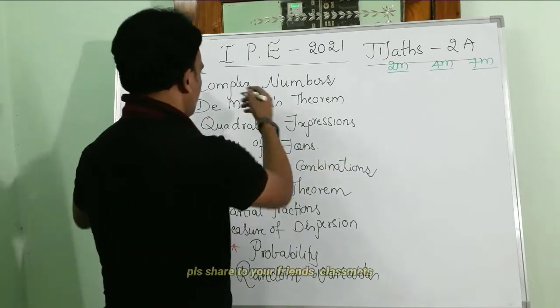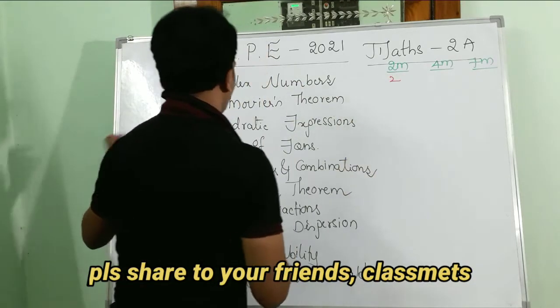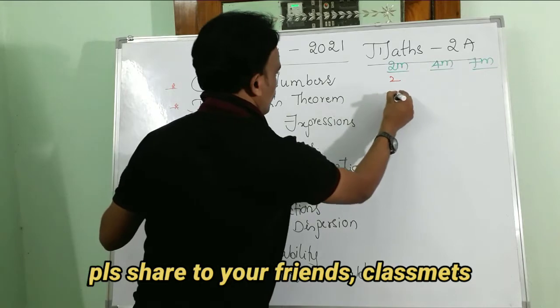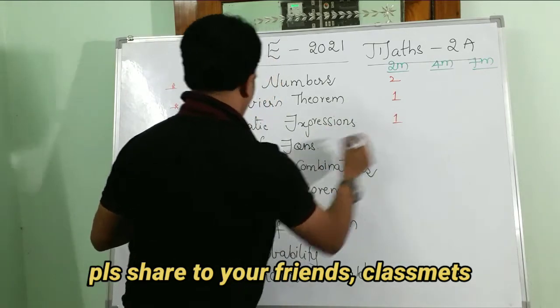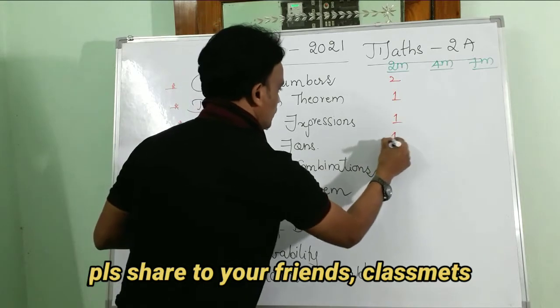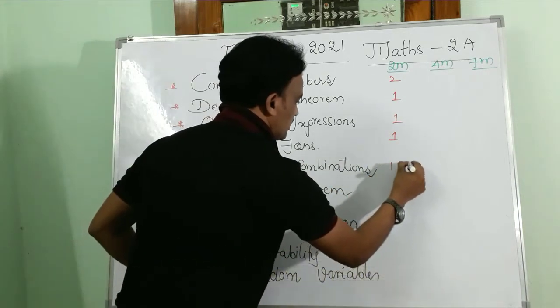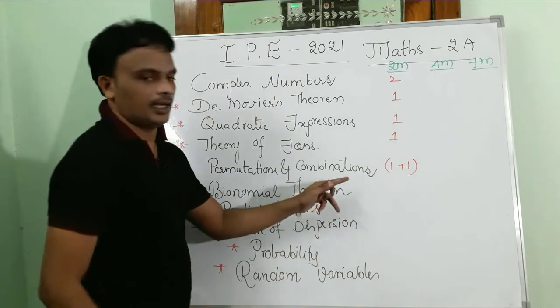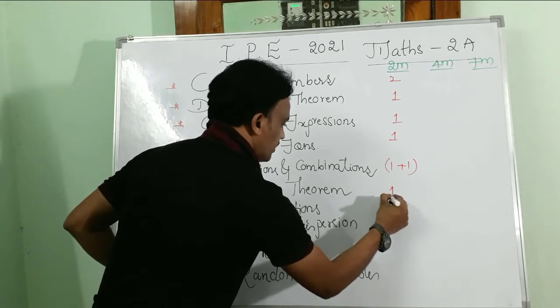From complex numbers you are going to get 2 questions. From De Moivre's theorem 1 question, from quadratic expressions 1 question, from theory of equations 1 question. From permutations and combinations, 1 question from permutation and 1 question from combination, and 1 question from the binomial theorem.